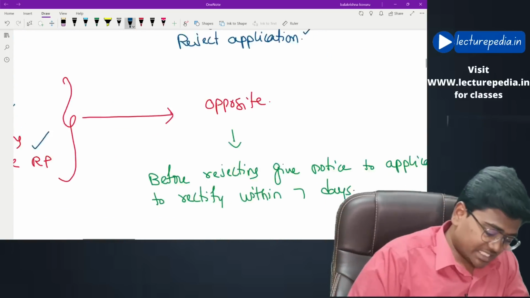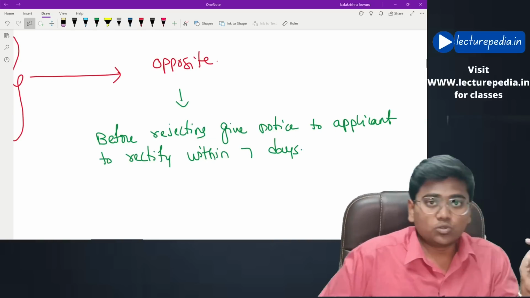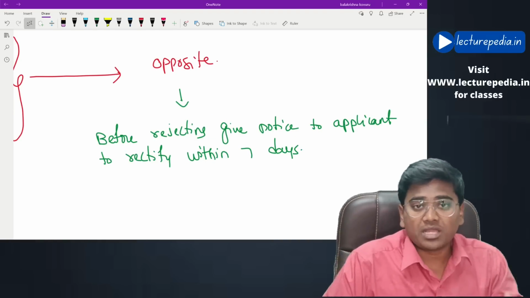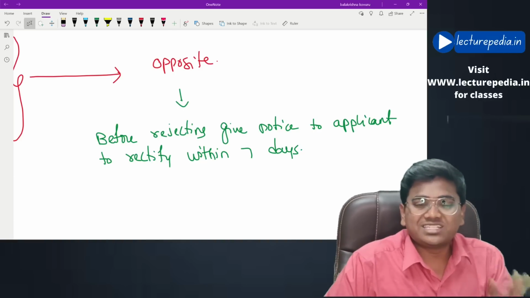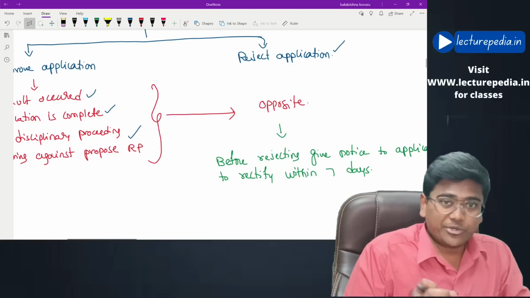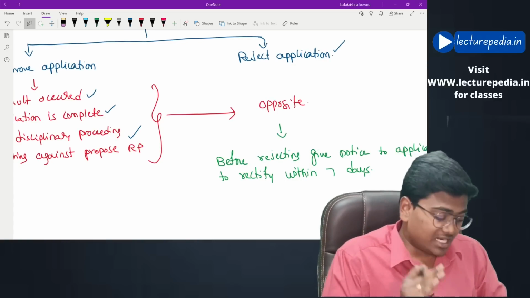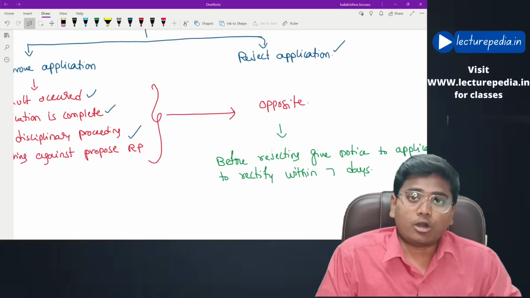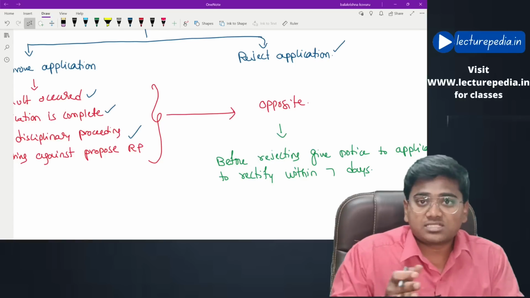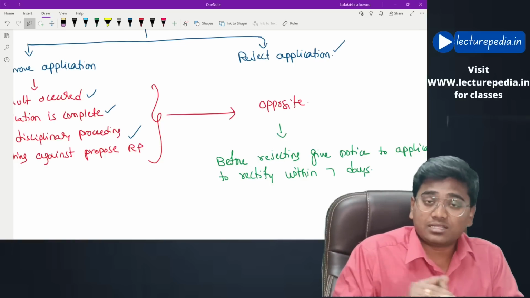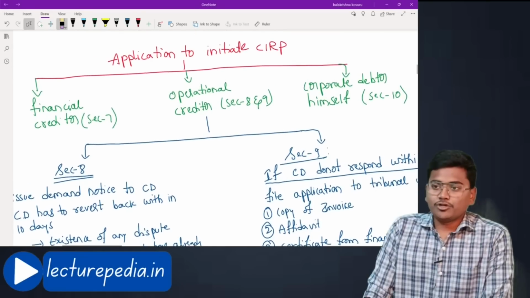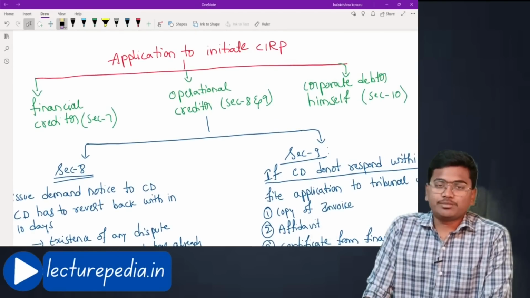Now, before rejection of the application, NCLT should give notice to the financial creditor asking to rectify the application within 7 days. Hope this is clear. This is relating to application by financial creditor. The next part would be application by operational creditor, that I have discussed in a separate video. I am attaching that revision video after this. You can watch this. In this video, we will be continuing the IBC part.